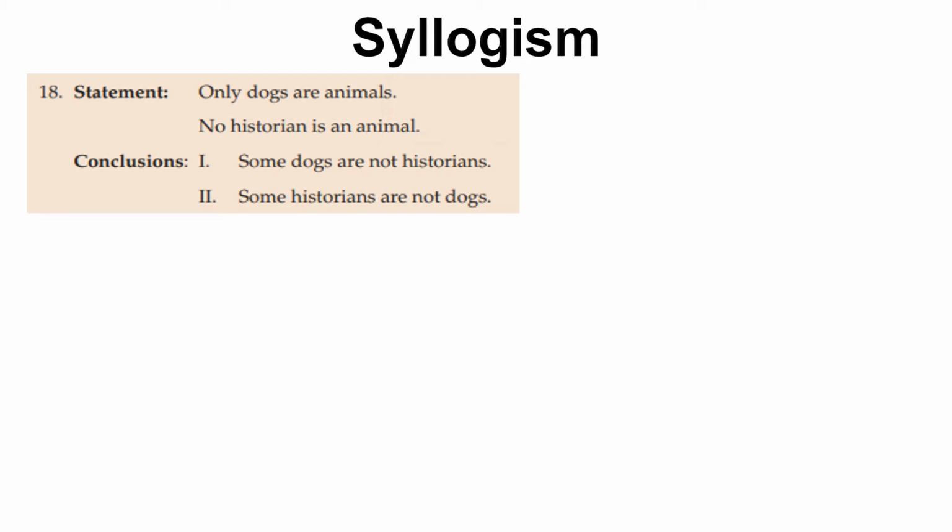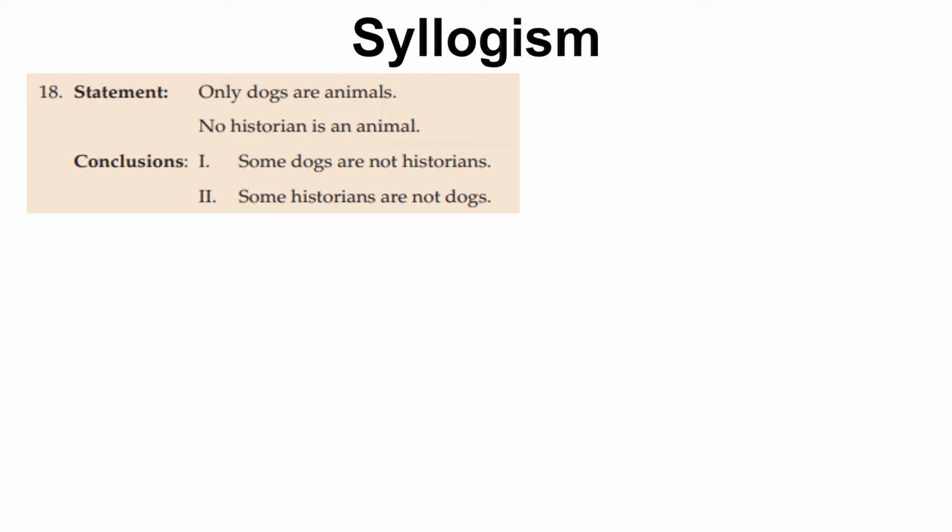Hello guys, in this video I will be discussing question number 18 of chapter Syllogism. I am discussing this question because it was asked very frequently by students, so I decided to make a video to make it clearer. The question is: Statement 1, only dogs are animals. Statement 2, no historian is an animal.